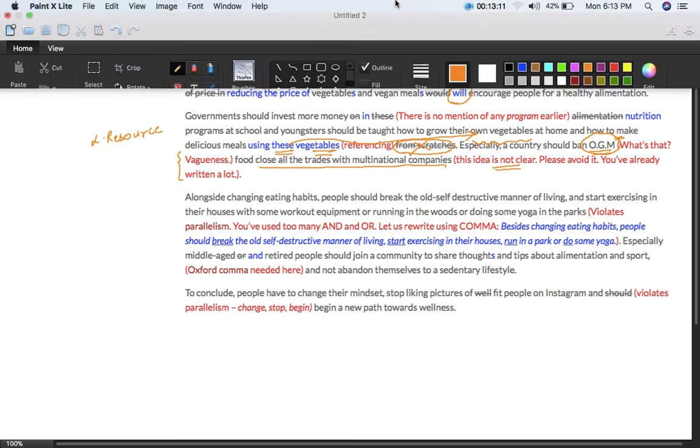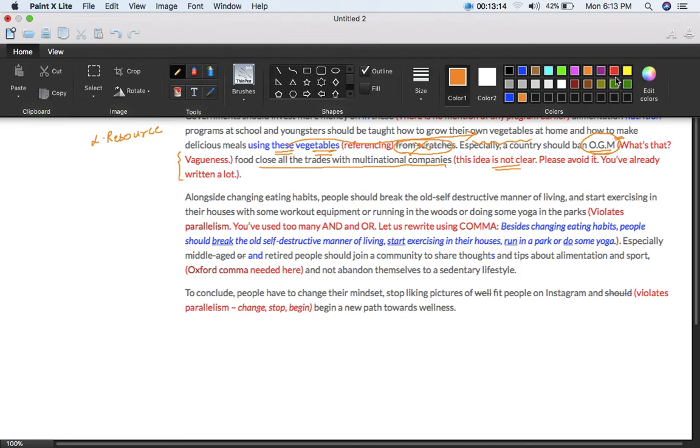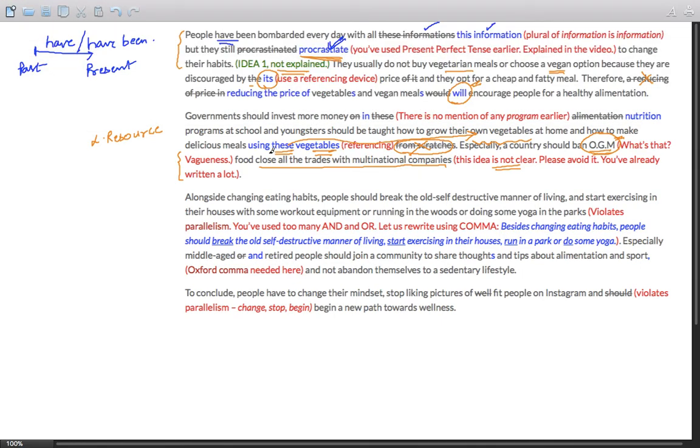Now here is the structural issue in this answer. As you remember, students, body paragraph 1 was on the solutions. Body paragraph 2, that is the one over here, is on the problem, the reasons why the problem exists. And body paragraph 3 is again on solution. So what exactly are you trying to follow? The structure itself is not clear. The essay should follow clear structuring. First the reasons, then solutions, that's it. You've written a lot, and written a lot in an unorganized, haphazard form.